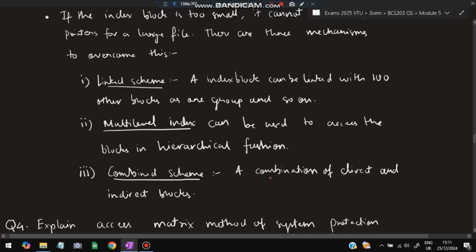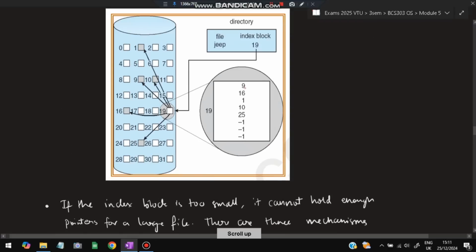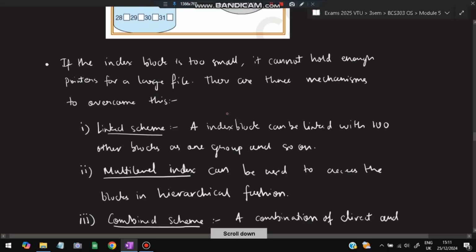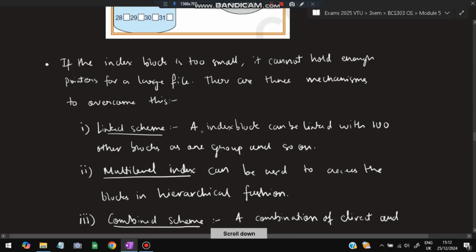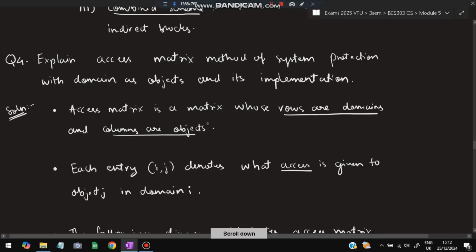In the combined scheme, what happens, the combination of direct and indirect blocks. Direct block means if 9 is there and I just want to store 9 as it is, and do not want to use it as another index block, that is a direct one. Indirect means 9 is also pointing to some other ones, that is an indirect block. So in the combined scheme, both direct and indirect blocks will be there. By using this, we can almost fit all of the pointers of the large file inside this index block. So that was about the allocation methods.